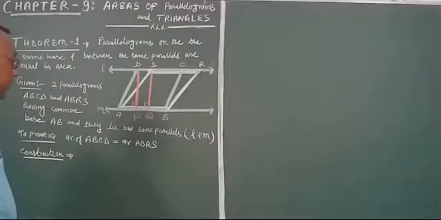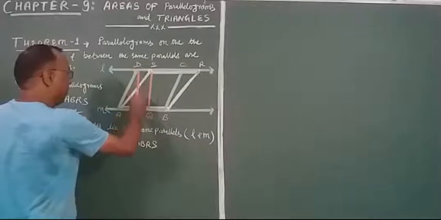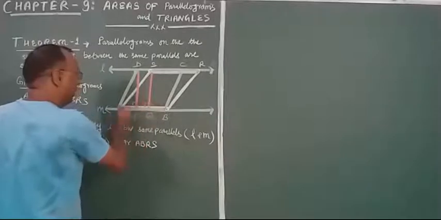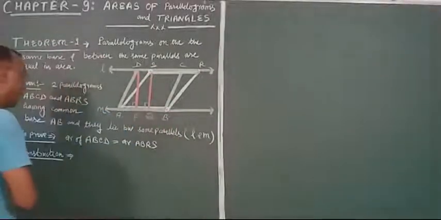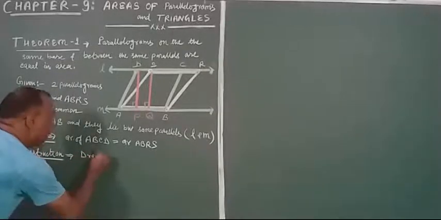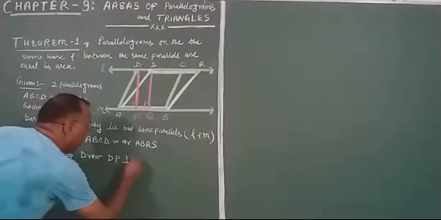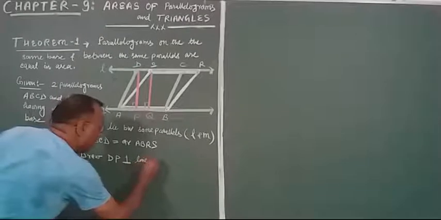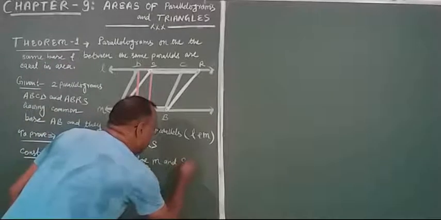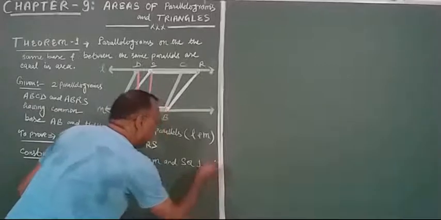Now just look at the construction work. Draw DP perpendicular to line M and SQ also perpendicular to line M.